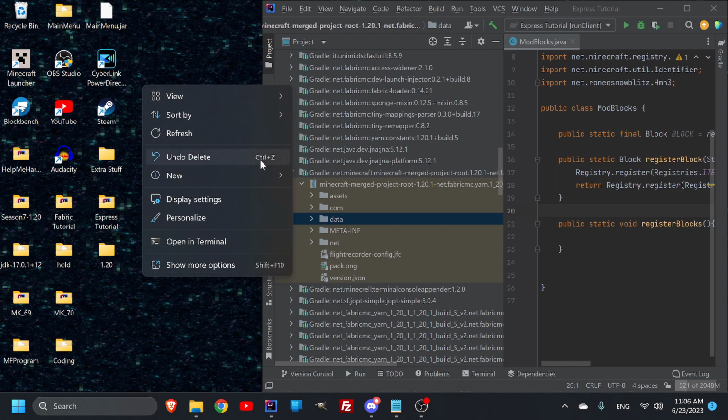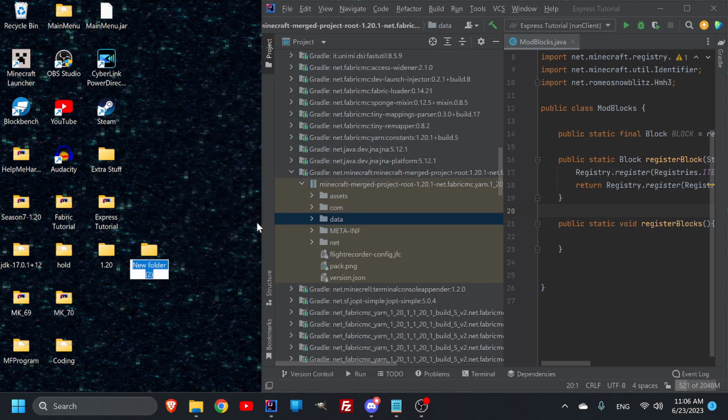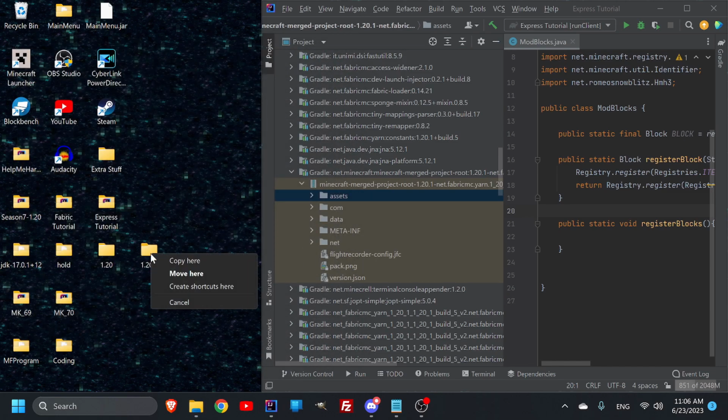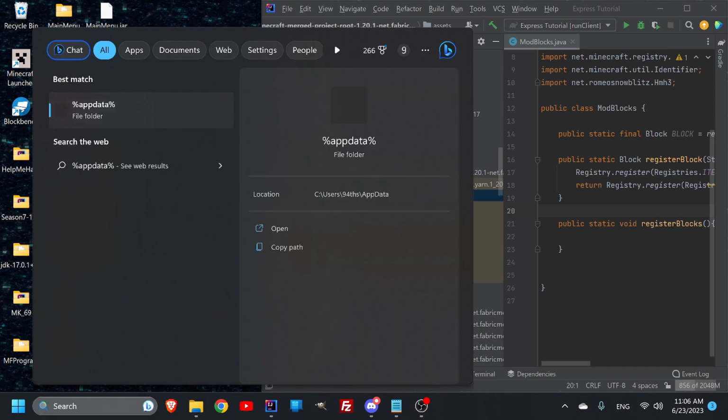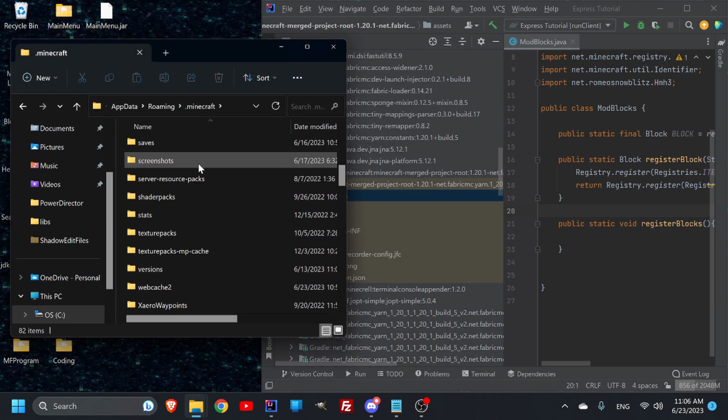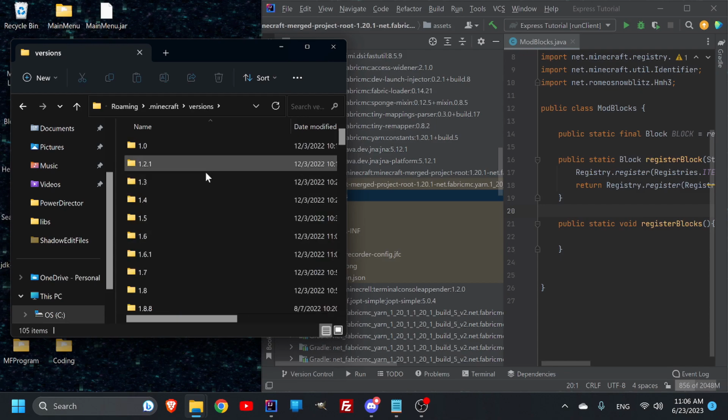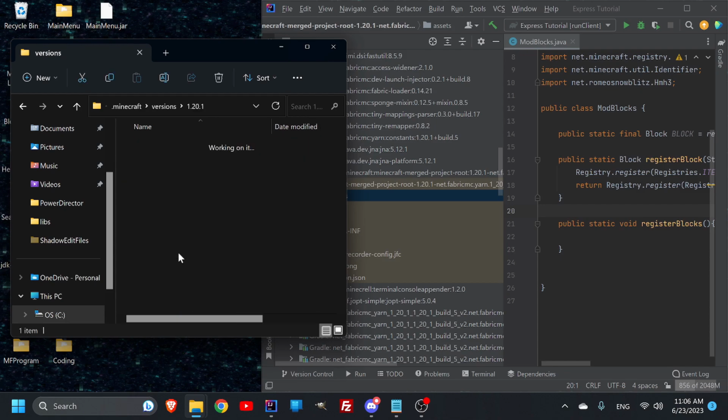So it would seem that the easy solution would simply be to make a folder 1.20.1, and then we could just take the assets and copy them, and then put the data, just copy them. But if I go in here, you'll notice they didn't copy. So how do we get it? If you're like me and haven't actually played the official version, you're going to have to make one. So if I go into %appdata%, and then I go into .minecraft, and then we go into versions, and then we look at 1.20.1, there is only a JSON file. There is no jar file.